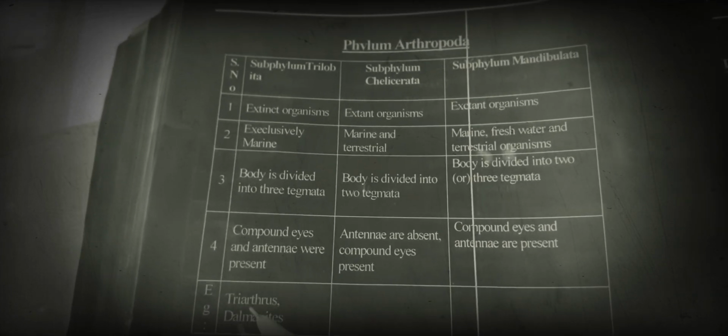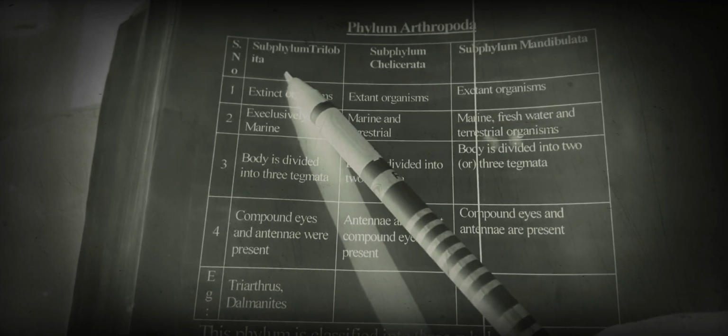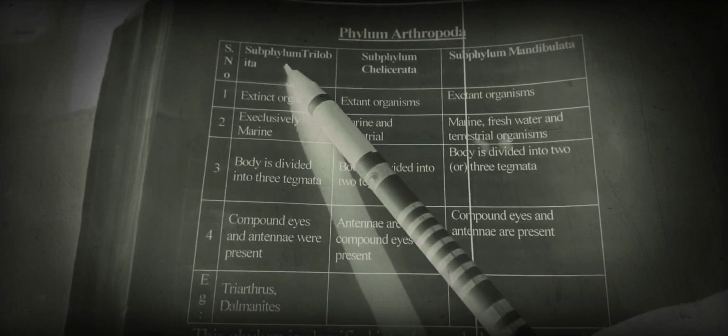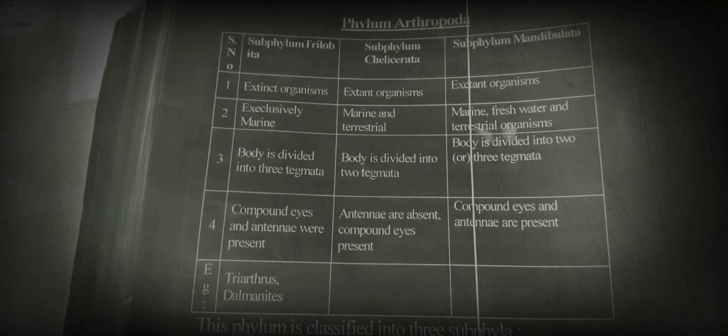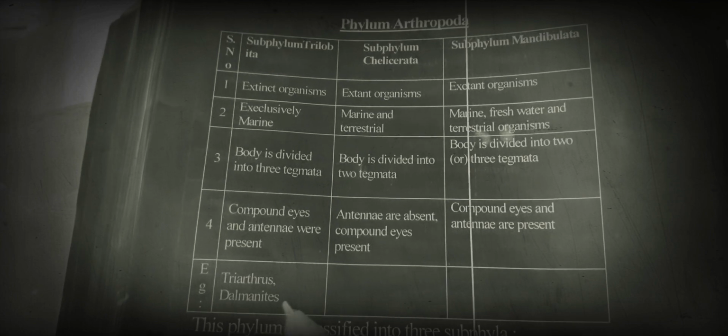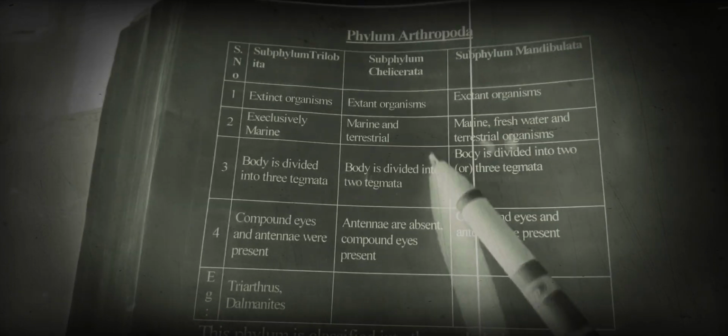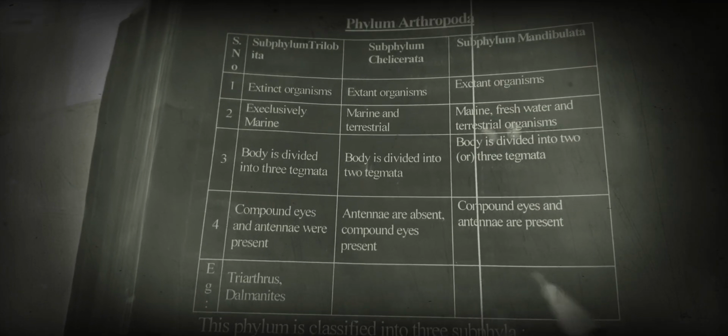Examples for the subphylum Trilobita are Triarthus and Dalmanites. Friends, examples for the others are also present, but I didn't mention them here.